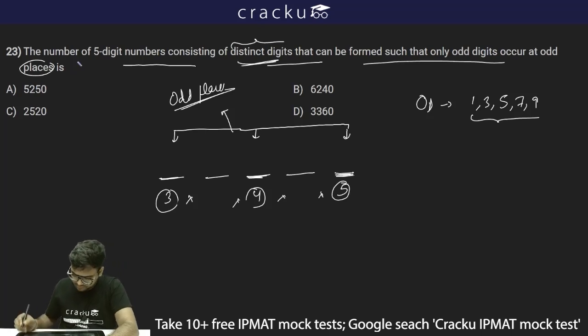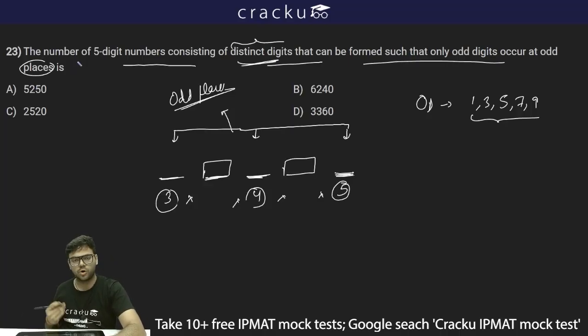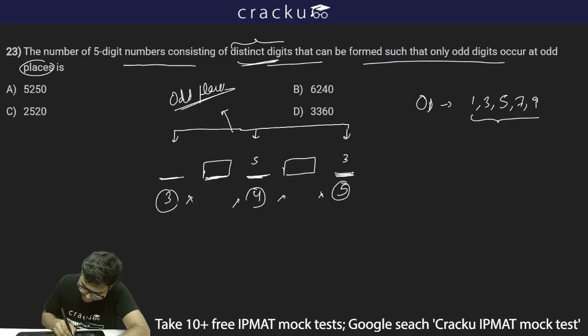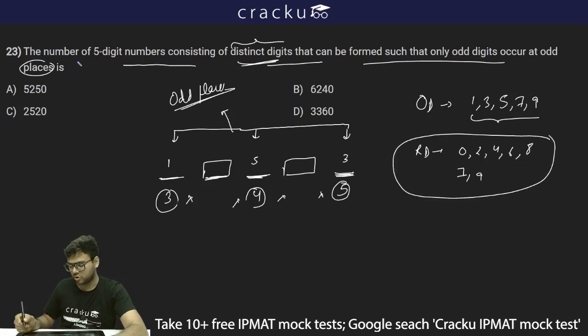Now we have to see the even places, which are this one and this one. Even places can contain odd digits as well as even digits. There is no condition for this. Now let's say here comes 3, here comes 5 and here comes 1. What are the remaining digits? The remaining digits are 0, 2, 4, 6, 8, which are all even, and the odd ones we are left with are 7 and 9. So we are left with only 7 digits: 0, 2, 4, 6, 8, 7 and 9, because 1, 5 and 3 are already filled.